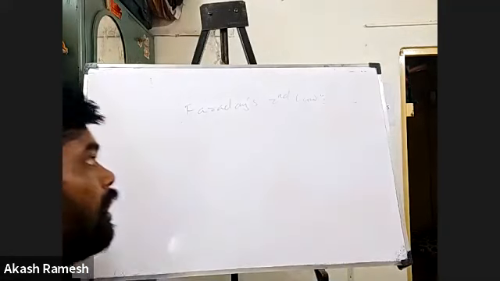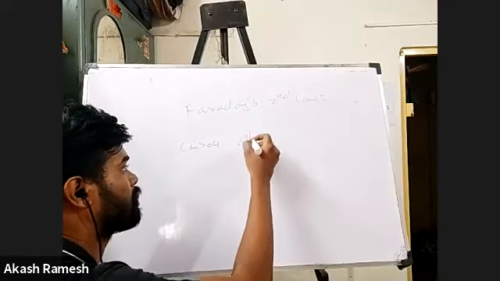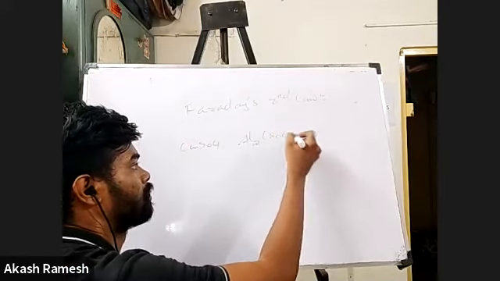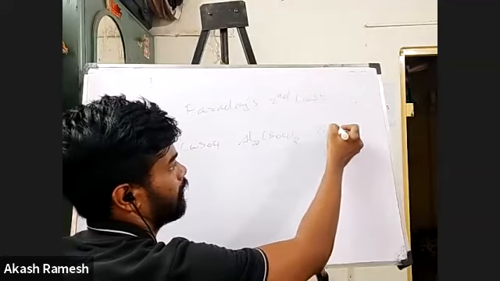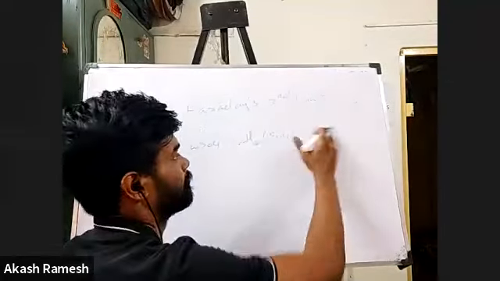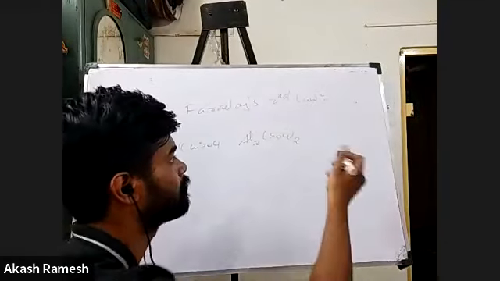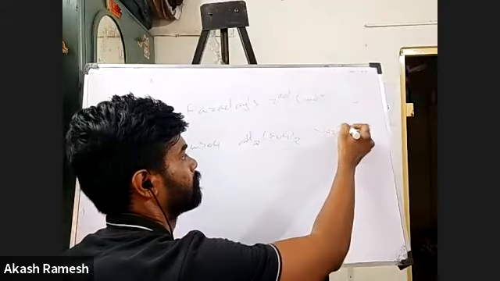Say for example, I have copper sulfate, I have aluminium sulfate, and say I have sodium sulfate. Right?